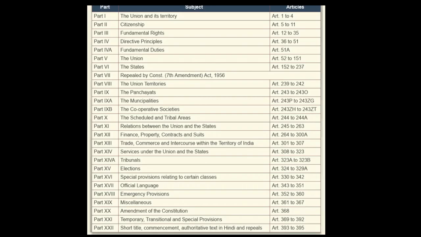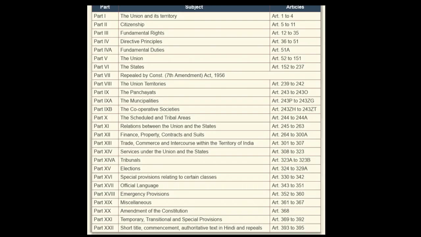But we also see that there has been a division between the center and the respective federal units, and those federal units are none other than the smaller states, in which we see that power has been divided. That has been mentioned in the next part, the part of the states. The fifth part has been mentioned for the Union, and the sixth part for the states. Now, the seventh part of the Indian Constitution was repealed by the Seventh Amendment Act of 1956, when the State Reorganization Commission was established and the States Reorganisation Act was introduced.